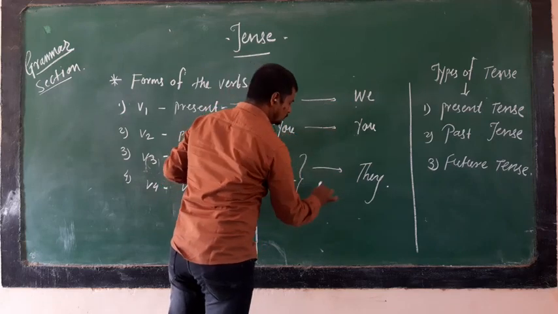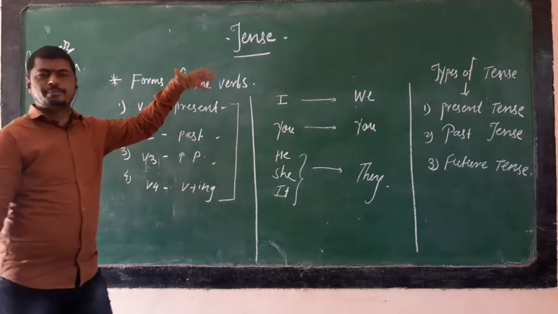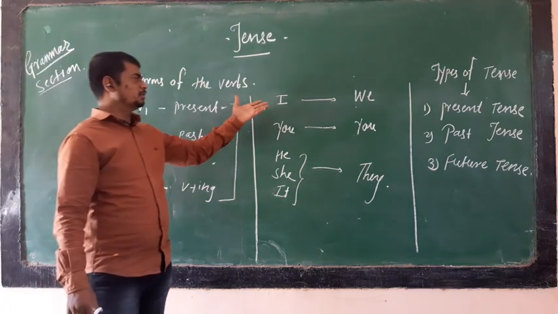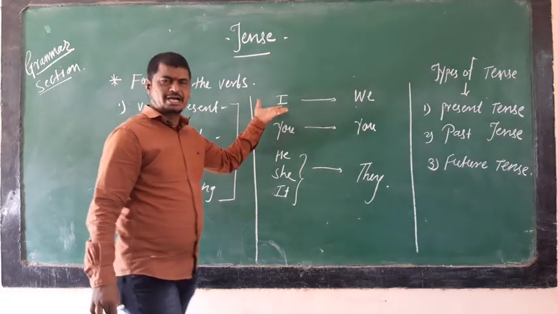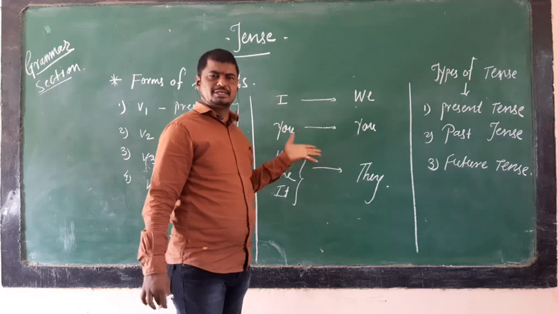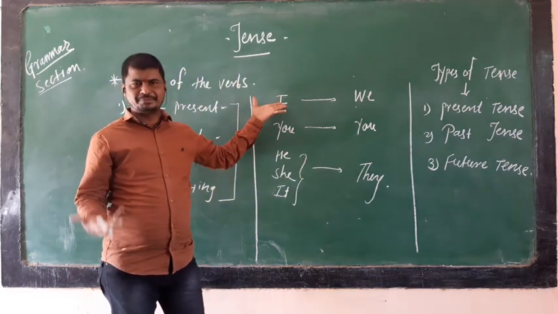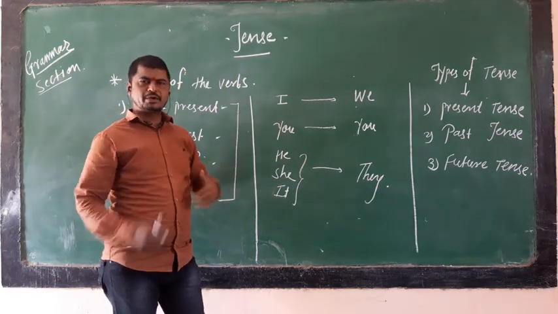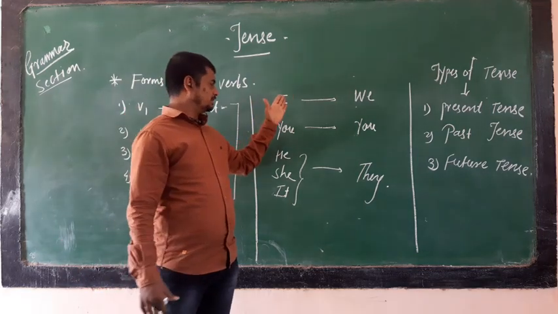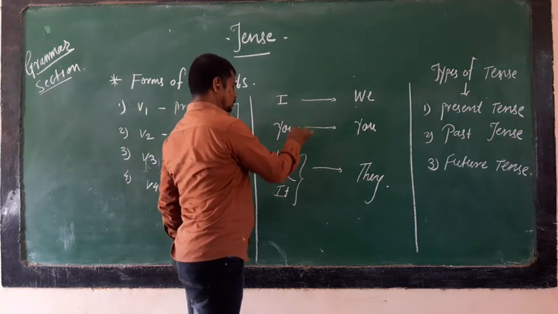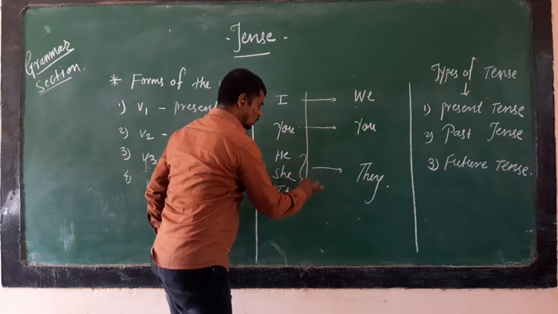After that, we need to know the formation with the personal pronouns. These are the personal pronouns: I, we, you, he, she, it. I think you learned these in fifth standard, but we are going to revise. I, you, he, she, it are all singular forms.